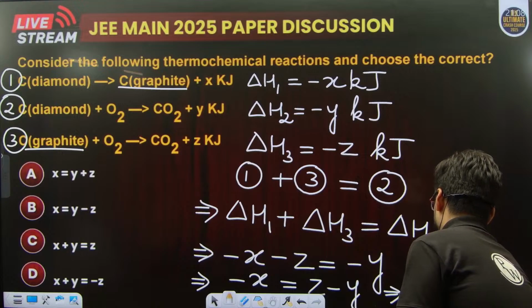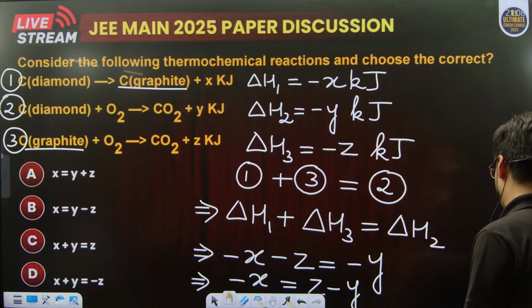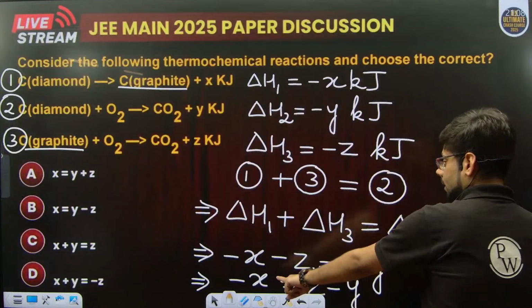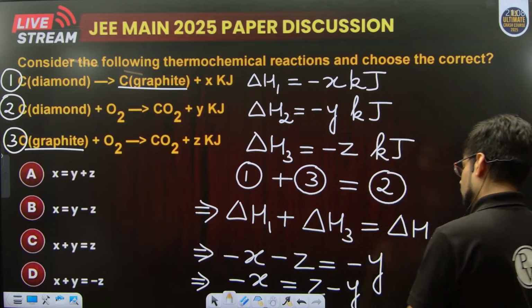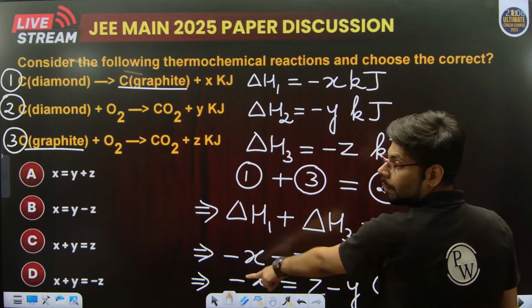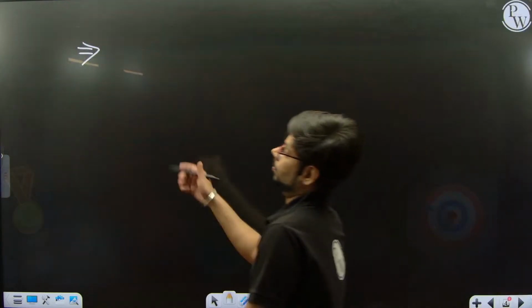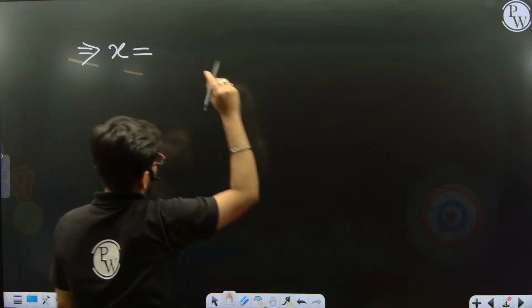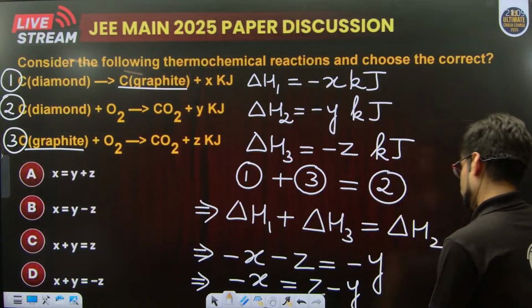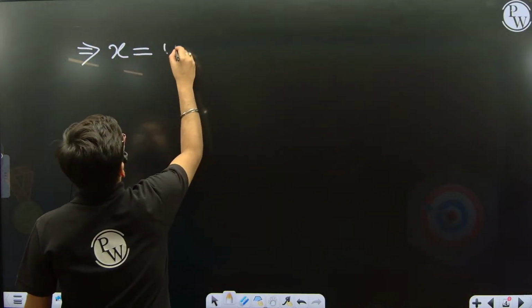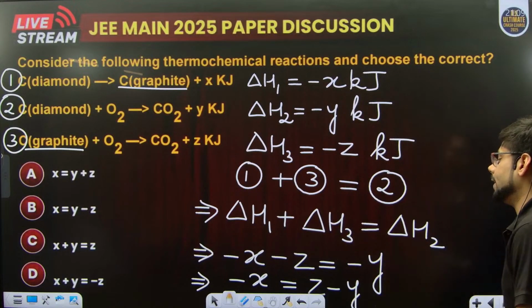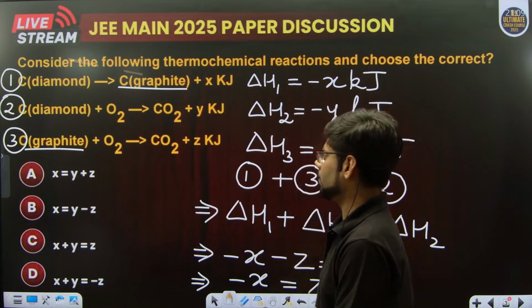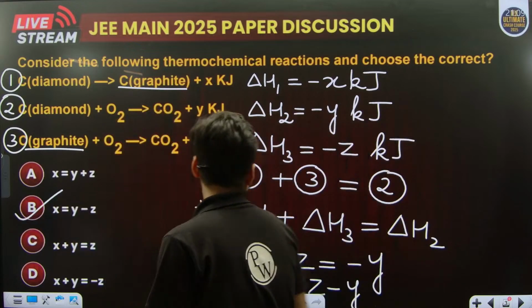in order to make it clear, let's write here. So look at this. If I multiply both sides by -1, I'll get x is equal to y minus z. Right? Multiplying both sides by -1. So x is equal to y minus z. So B.